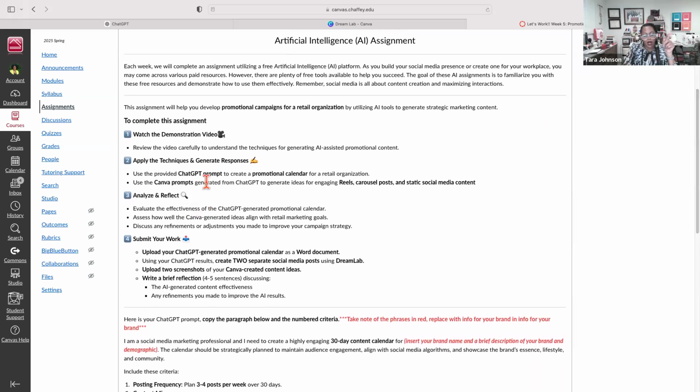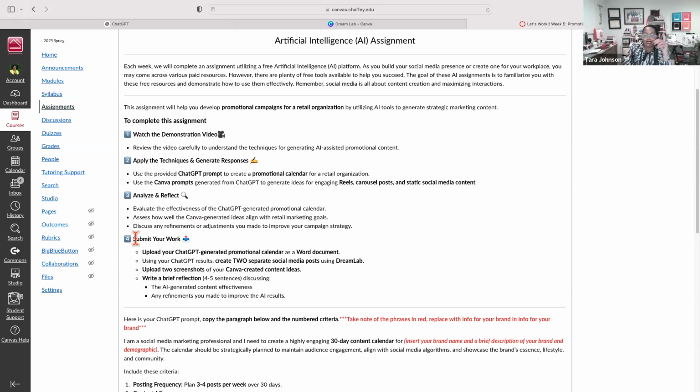I'll give you the ChatGPT prompt to create a promotional calendar, and then you'll use those prompts in Canva to create. It'll give you some generic ideas for reels, carousel posts, and static social media posts. So you know what a reel is. The static post is just a post that has a caption, and the carousels are the ones that have the little dots underneath that you swipe through.